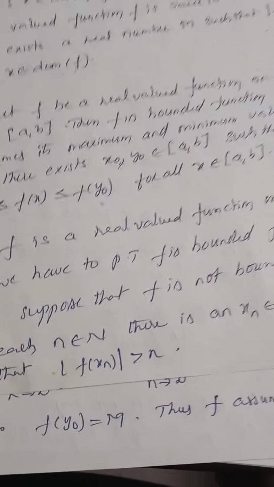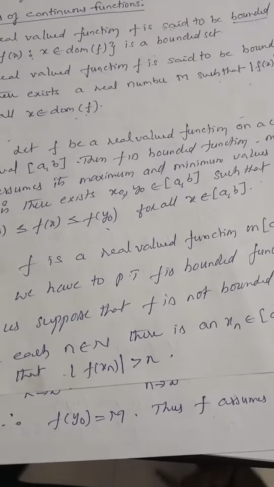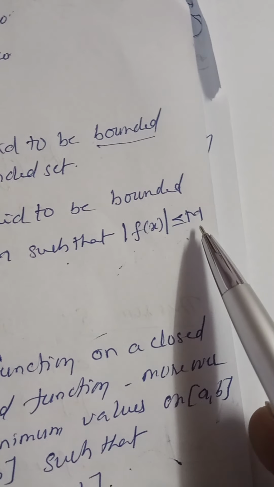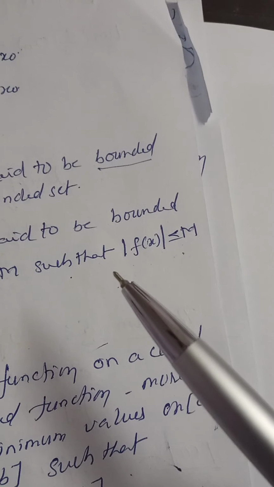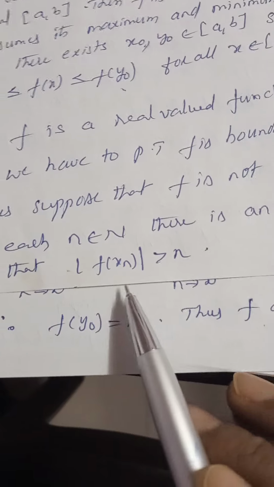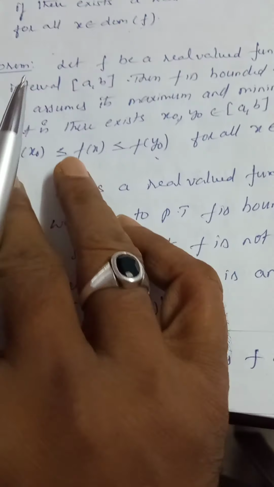If it is less than or equal to n, then we can say that f of x is bounded. If f of x is less than or equal to M, we can say f of x is bounded. If mod of f of xn is greater than n, it is not bounded.